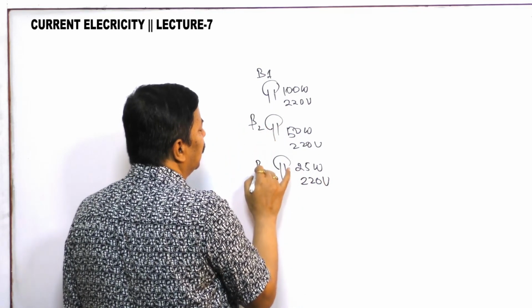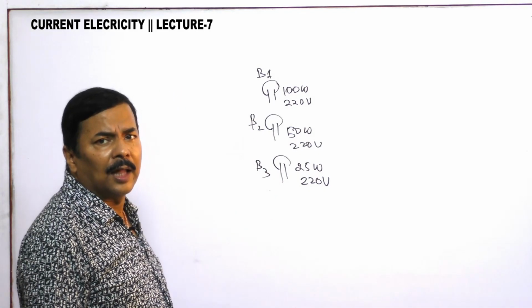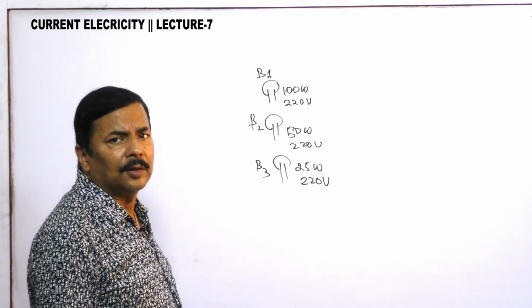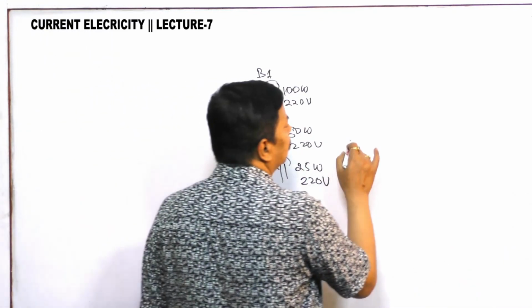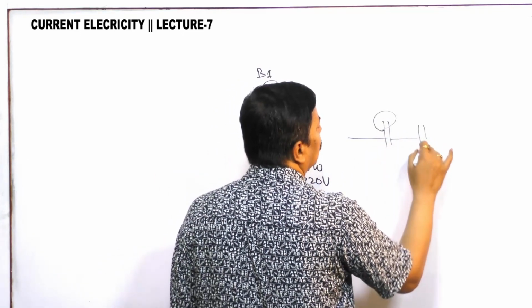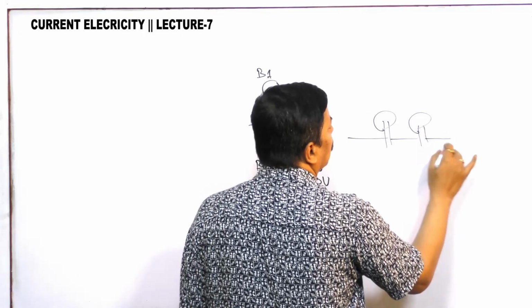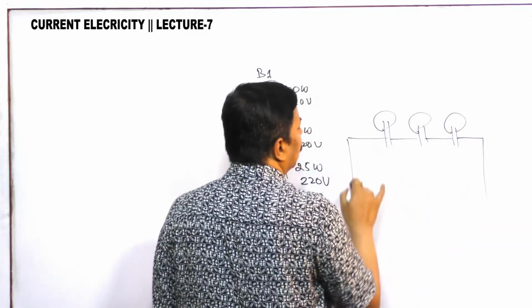B1, B2, B3. You purchased the three bulbs, and in your home you have connected them in series with the supply.